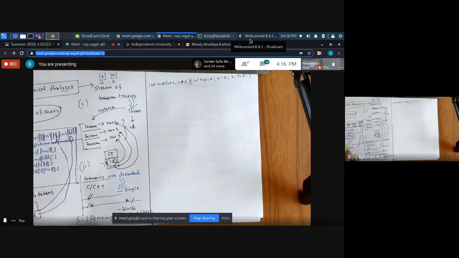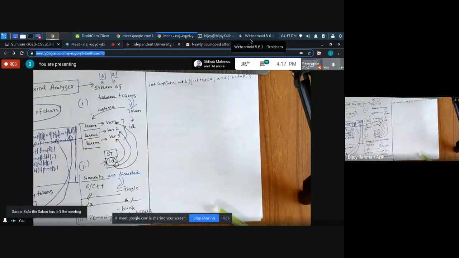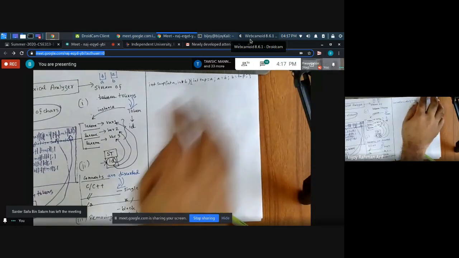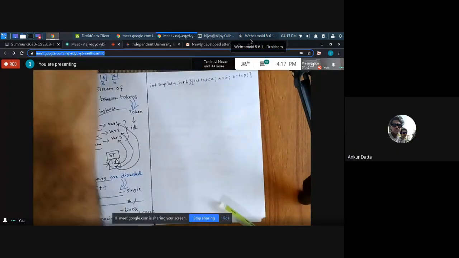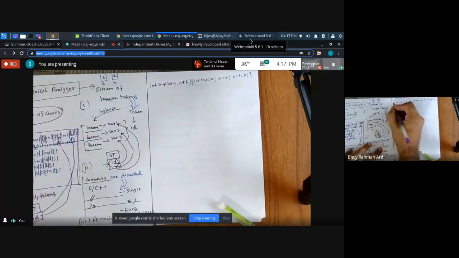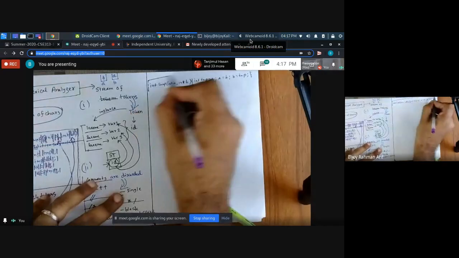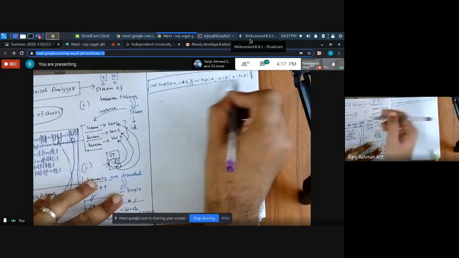After 2 months, when we are studying more about symbol tables, then Ankur will ask us questions, such as how can we make a symbol table? Not right now. Okay, done. Do you have any question about lexical analysis? Not now, sir. So 3 tasks are done in the lexical analyzer phase.